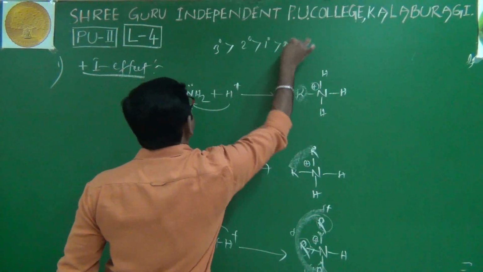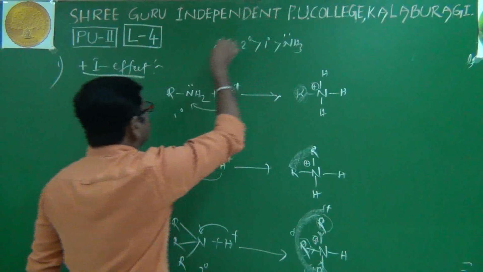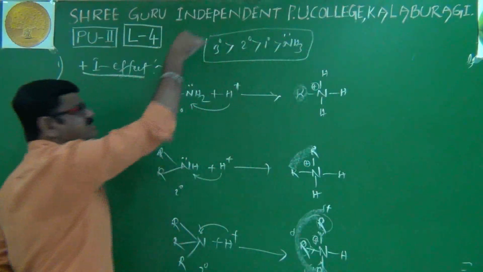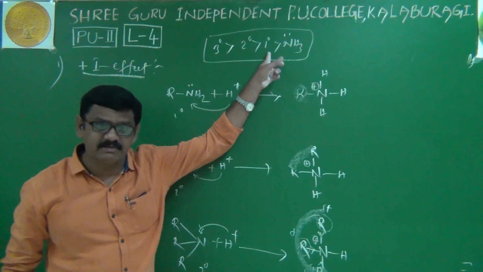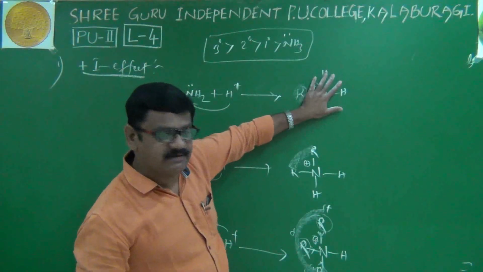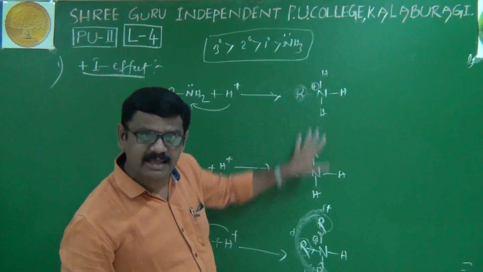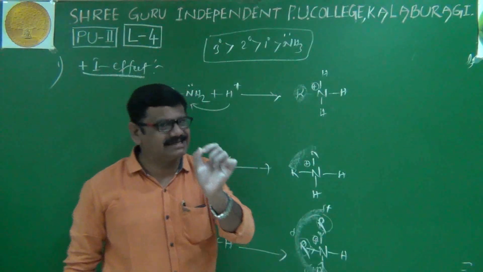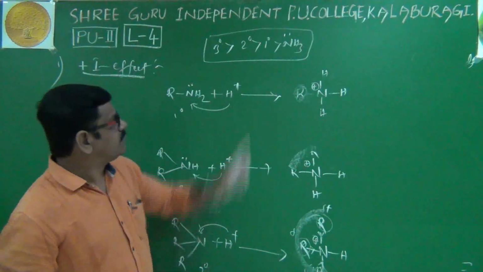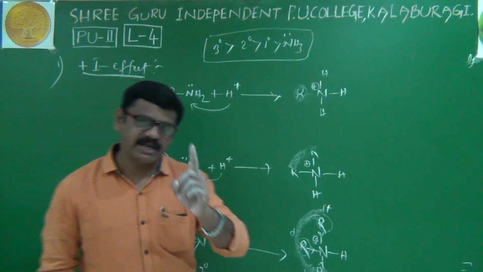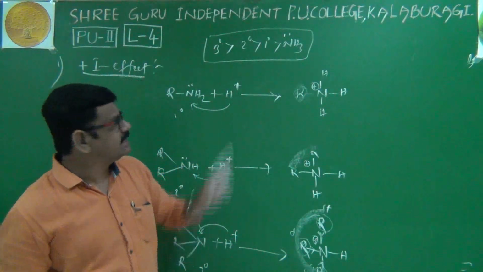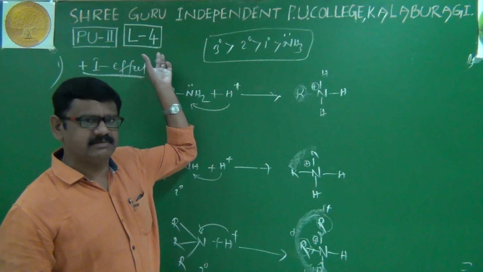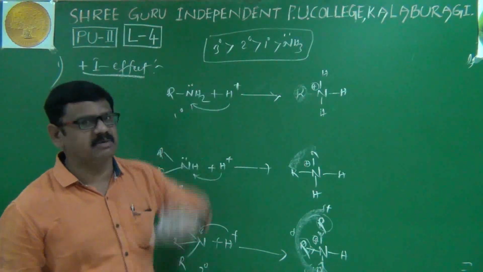If you want to get right, last ammonia. One order has been confirmed. And of course, it is not final. Remember, it is not final, because the stability of these ammonium cations is decided by 3 factors: one is inductive effect, second is hydrogen bonding, third is steric hindrance. Till now only 1 factor we have completed. Don't confirm this answer, remember.